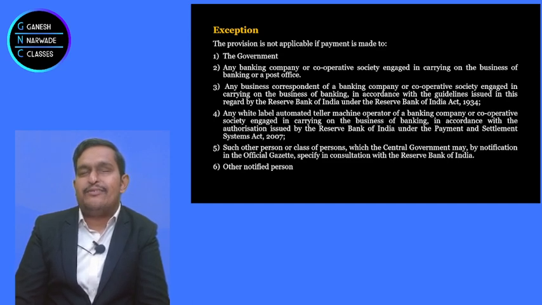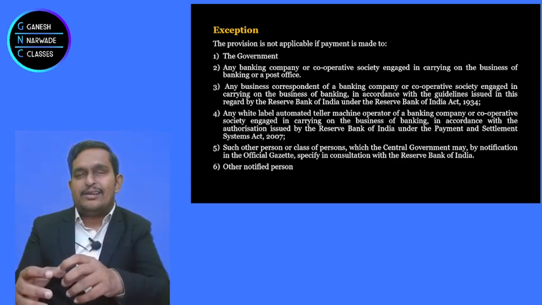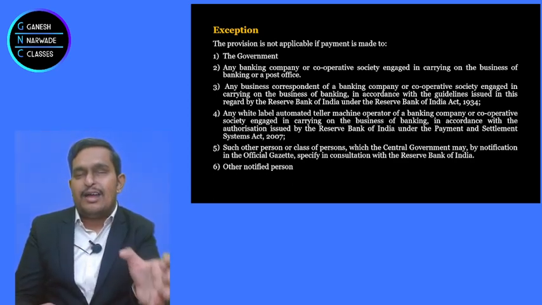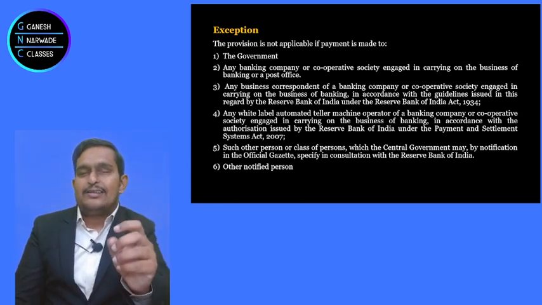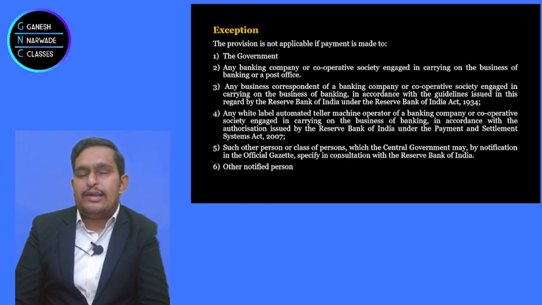Basically, these are private, non-banking companies that only set up ATM machines at different locations, and they collect money from banks, right? They take cash from banks, keep the money in these ATMs, and then finally people withdraw, and on whatever charges are there, through that these white labeled ATM operators earn the money.